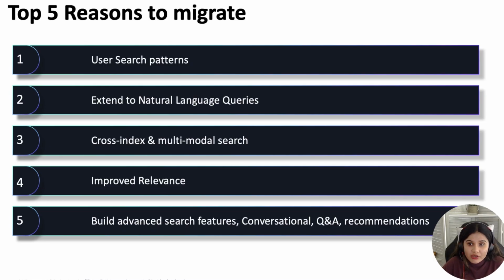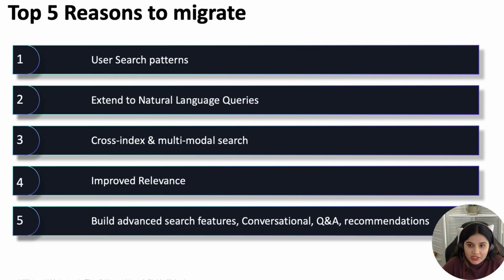Then, the modern search landscape demands cross-index and multimodal search capabilities to break down data silos and deliver unified results across different content types and formats. Next, AI-powered solutions deliver improved relevance by understanding semantic meaning rather than just matching text patterns, which meets the expectations of today's users.